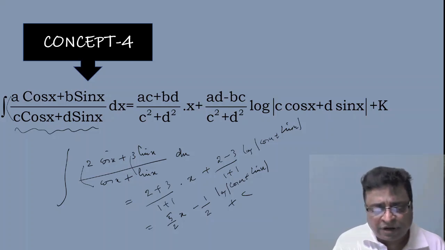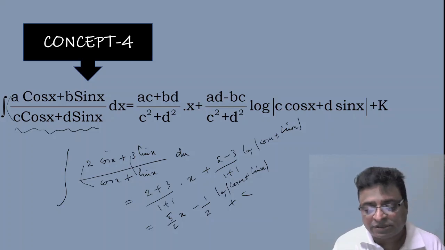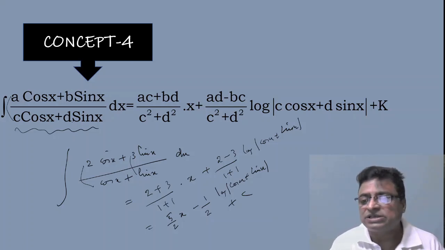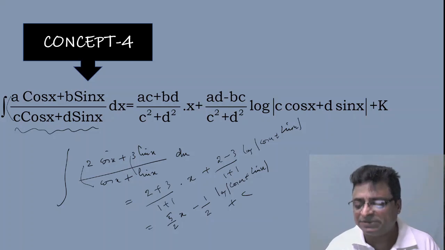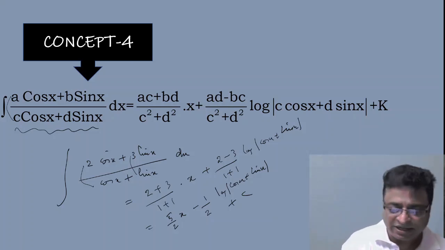Product of cos coefficients plus product of sin coefficients, that is the sum of the product of cos coefficients and sin coefficients in the numerator, by the sum of the squares of cos and sin coefficients, into x, plus the product of sin and cos coefficients in numerator and denominator minus the product of cos and sin coefficients in numerator and denominator, that is AD minus BC by C square plus D square. Clear now?